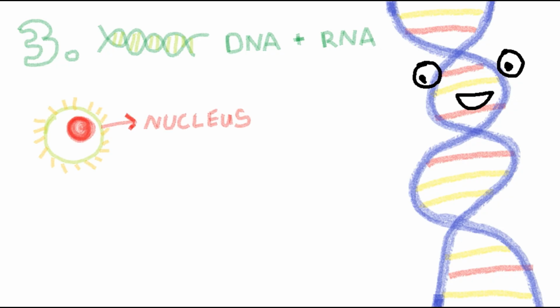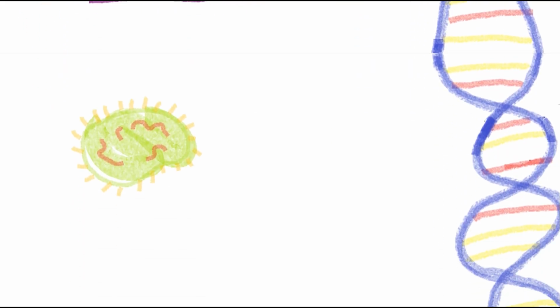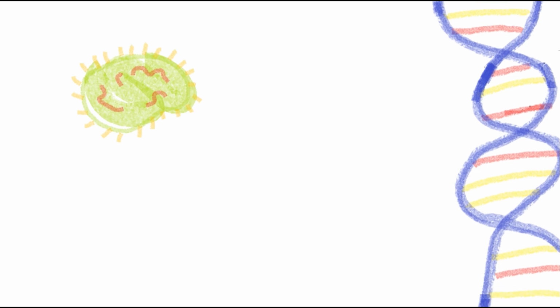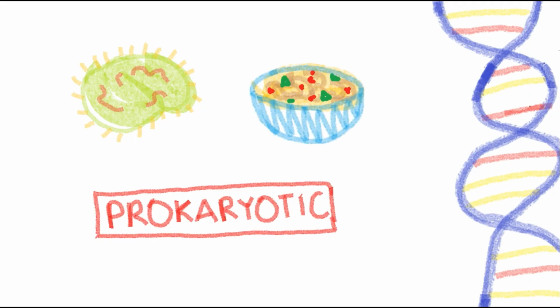These organisms are called eukaryotic, and they're kind of like dumplings. The DNA is kept wrapped up like dumpling filling. Other organisms, however, leave their DNA free-floating around inside the cell. These are called prokaryotic, and they're more like noodle soup with the DNA noodles just kind of suspended inside the cell.